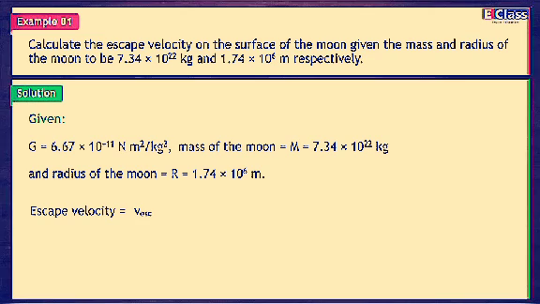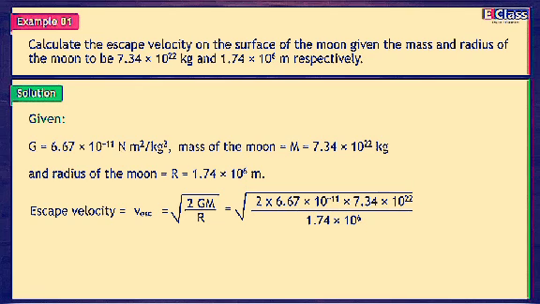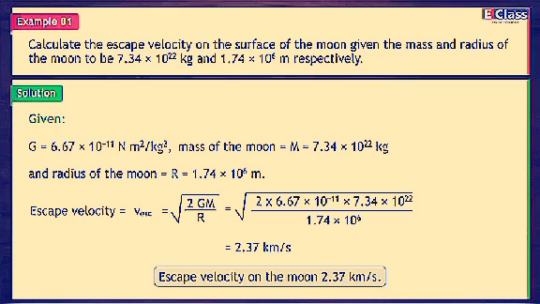Escape velocity v_escape is equal to the square root of 2GM upon R, which is the square root of 2 into 6.67 into 10 raised to minus 11 into 7.34 into 10 raised to 22 upon 1.74 into 10 raised to 6, which is equal to 2.37 kilometers per second. Escape velocity on the Moon is 2.37 kilometers per second.